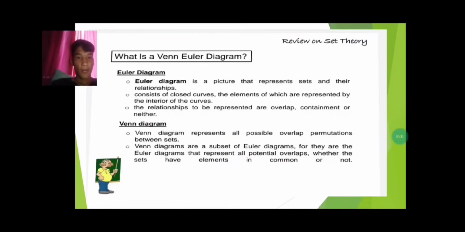Venn diagrams represent all possible overlap permutations between sets. Venn diagrams are a subset of Euler diagrams, for they are the Euler diagrams that represent all potential overlaps whether the sets have elements in common or not.